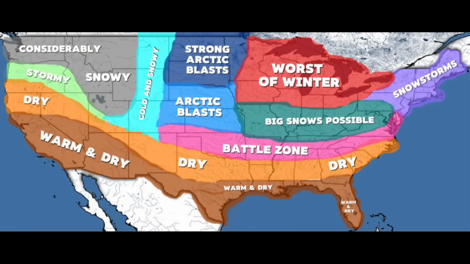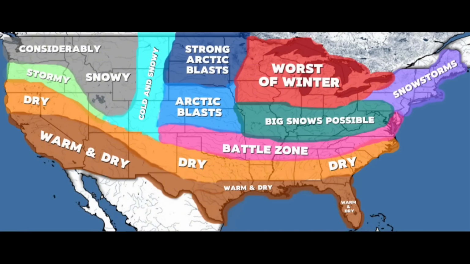For our blue section, Arctic blasts are expected. This section is the same as the dark blue section, but less severe. In this section, you will still feel the Arctic blasts, but not as strong as the other section. Storm systems around here are also more likely to bring mixed precipitation instead of all snow.